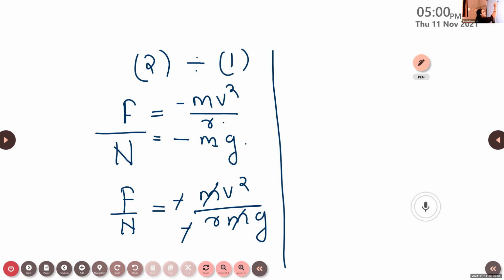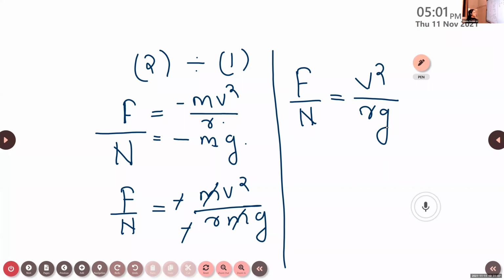We can write F by N is equal to v square divided by rg.